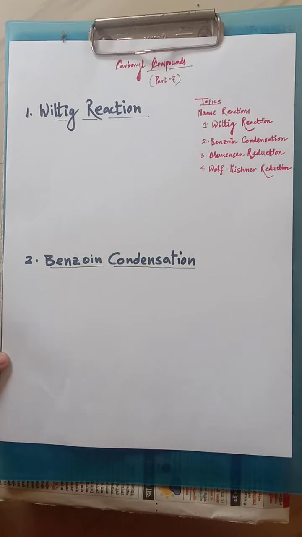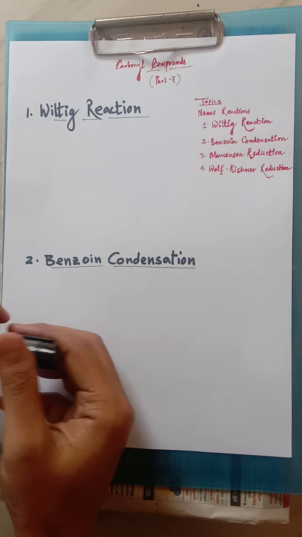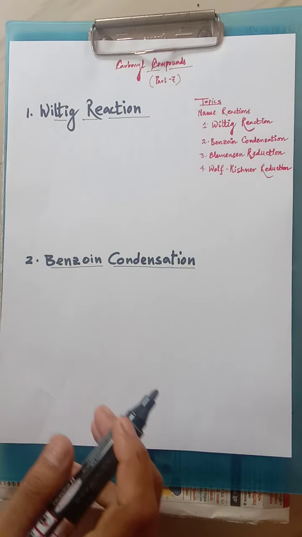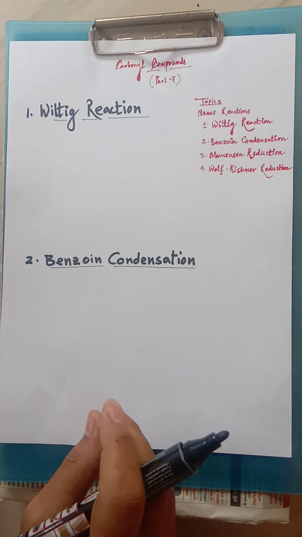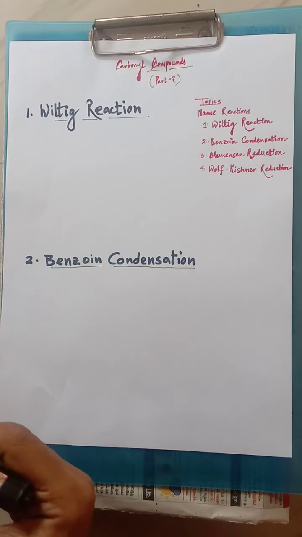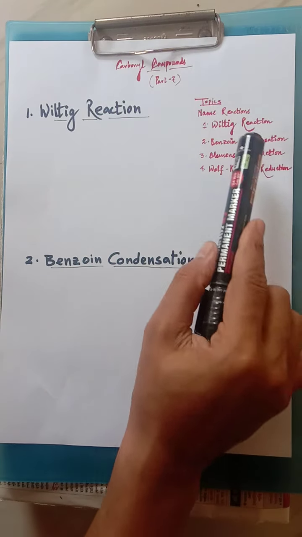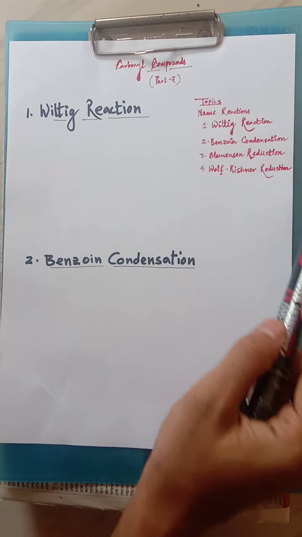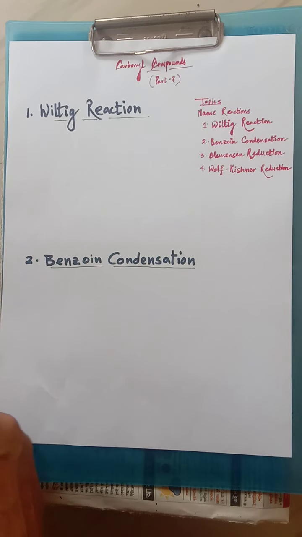Towards the next part of carbonyl compounds, that is part 7. Here we will discuss some name reactions such as Wittig reaction, Benzoin condensation, Clemmensen reduction, and Wolff-Kishner reaction. Let's start with the Wittig reaction.